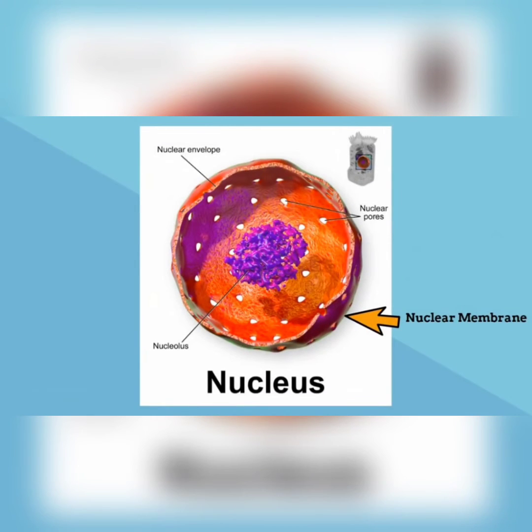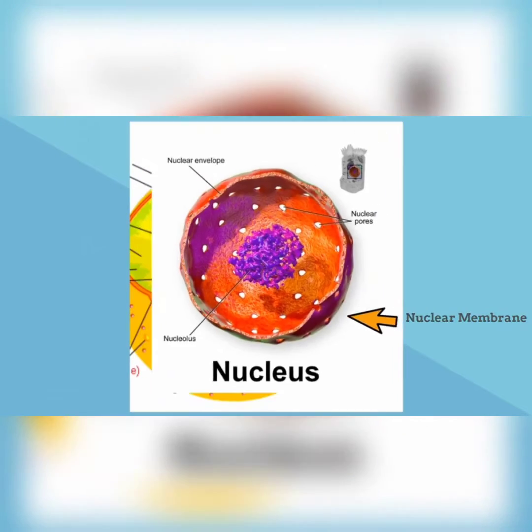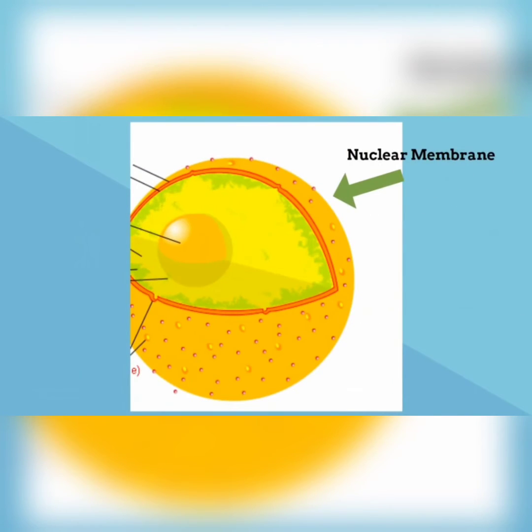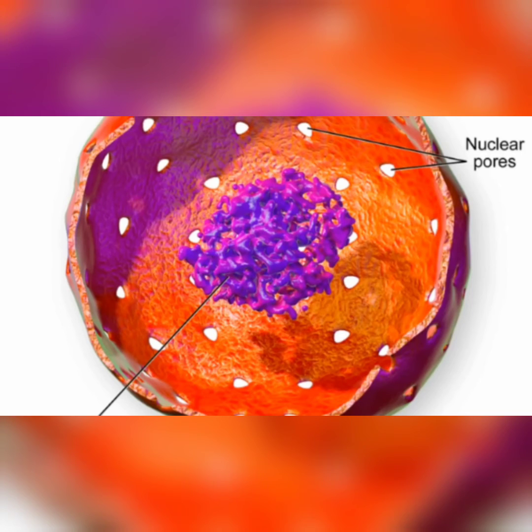The nucleus is surrounded by a nuclear membrane. It is very similar to the cell membrane and it is composed of 2 layers. It protects and houses the other parts of the nucleus. You can also see ribosomes on the outside of the nuclear membrane.